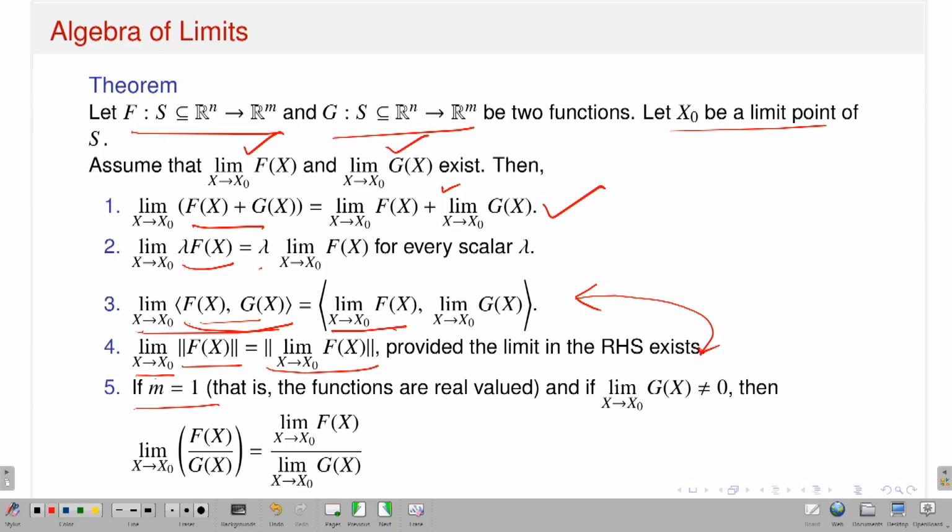In particular, if I take m equal to 1, that means if I have a real valued function, then I can have the notion of division. So I can talk about, suppose the limit of g is non-zero, then the limit of the quotient, limit as x approaches x naught of f(x) by g(x), is the same as limit as x approaches x naught of f(x) divided by limit as x approaches x naught of g(x). Because I am taking m equal to 1, I am real valued, so division makes sense and I can do that.